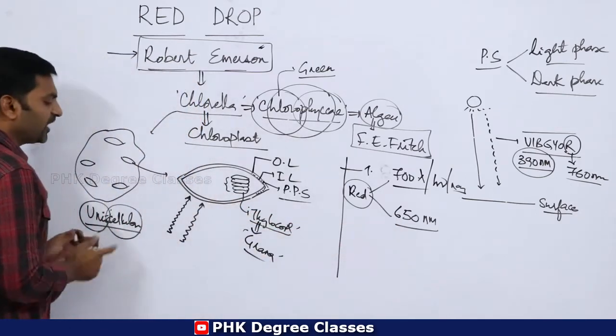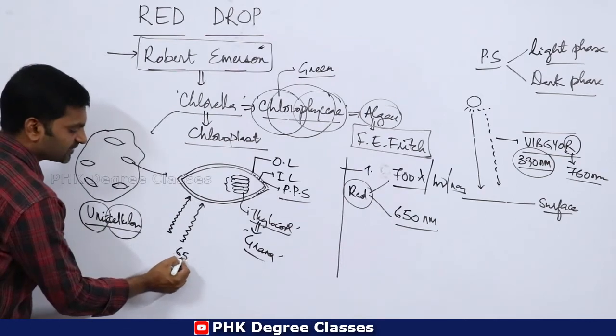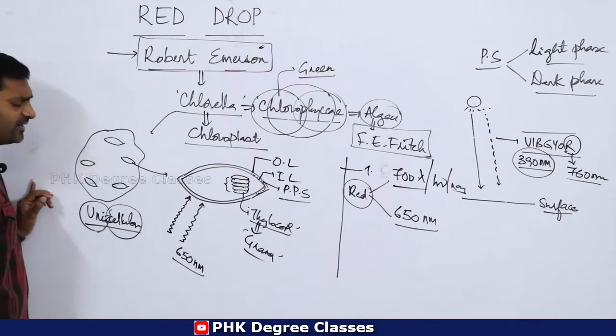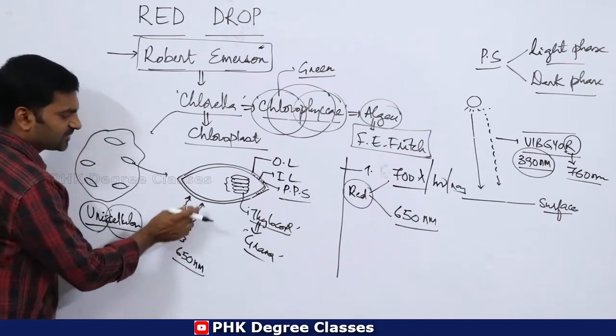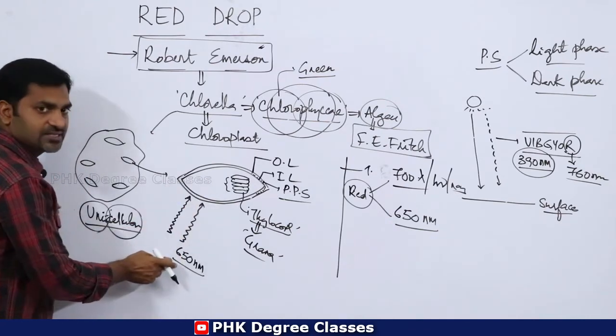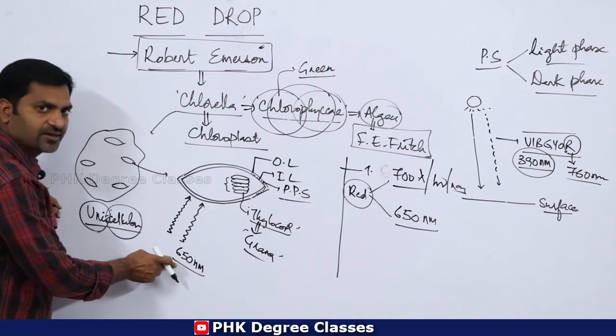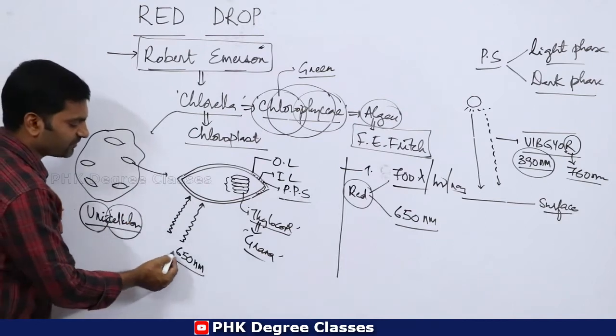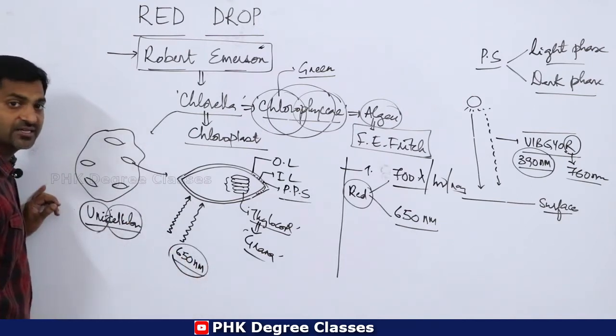For example, he used 650 nanometers first. He exposed the chloroplast to 650 nanometers of sunlight. Clear? So what happens after exposure of 650 nanometers of sunlight to the chloroplast?